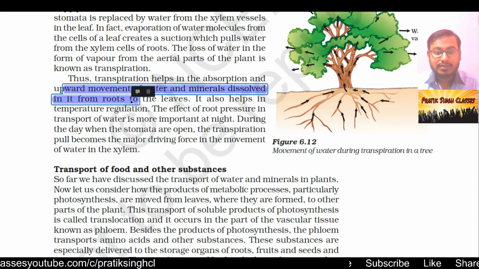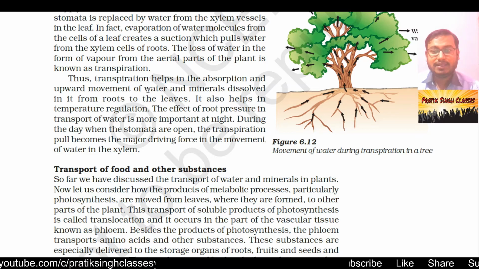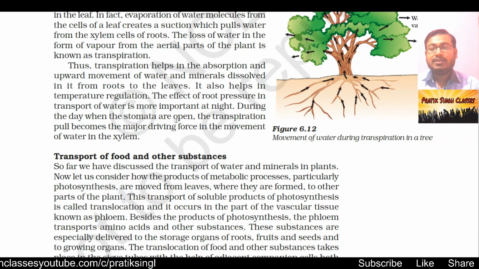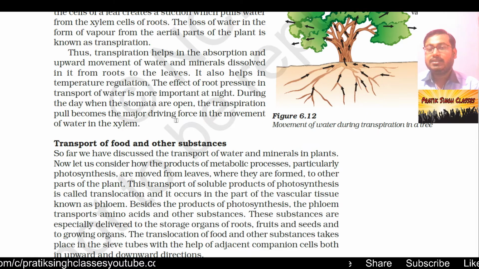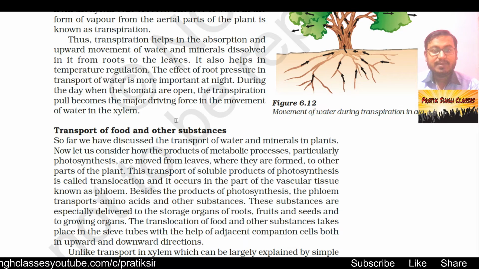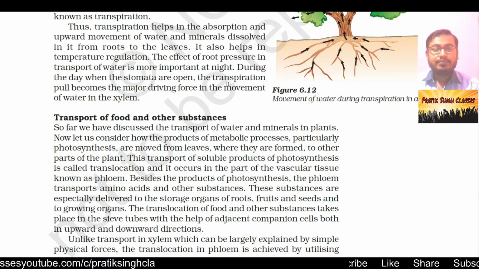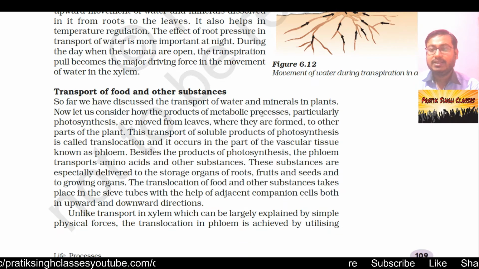It means that with the process called transpiration, water and minerals are being absorbed from the soil by the plants. It also helps in temperature regulation. If the temperature outside is very high, the transpiration rate will also be high, so that the temperature of the body of the plant and the surrounding environment match each other. During the day, when the stomata are open, the transpiration pull becomes the major driving force in the movement of water in the xylem.